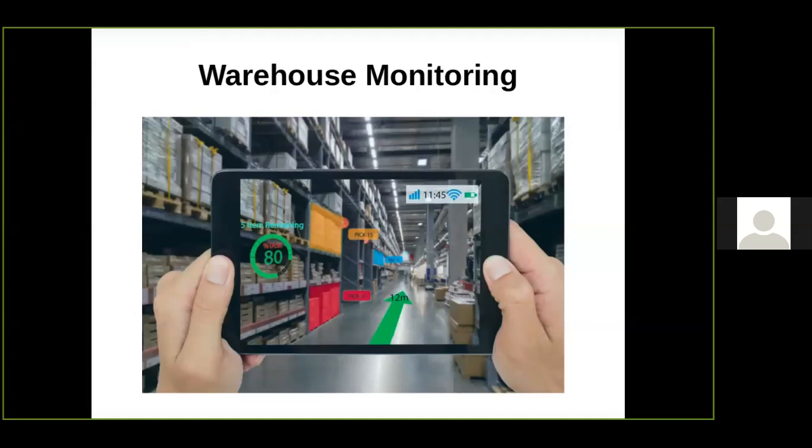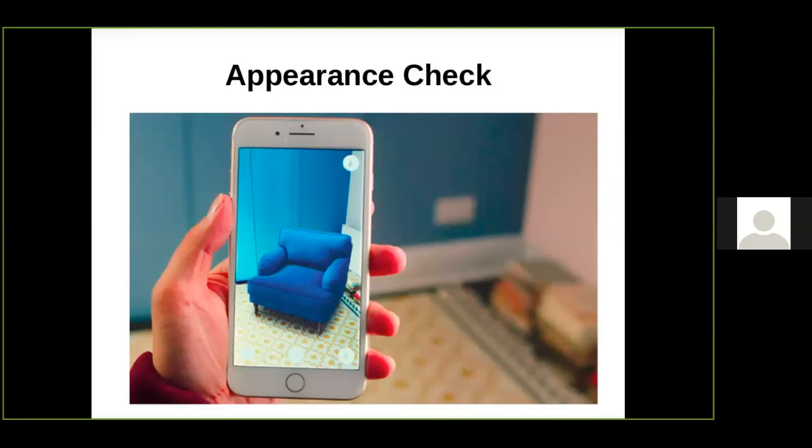You can show your mobile phone or your tablet so that you can find out the stock which is left over, and accordingly the system will store the data, and it will send the information to the supplier. So the next thing is that appearance check. So if you are going to a furniture store or online furniture store, the sofa or a chair that is shown there, you can see whether it suits the appearance in your house.